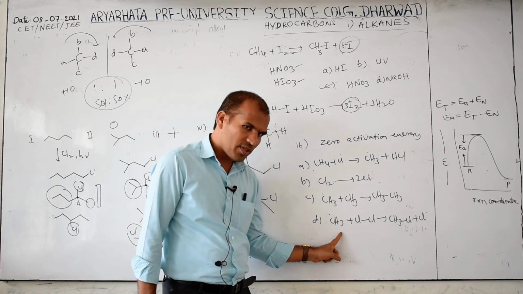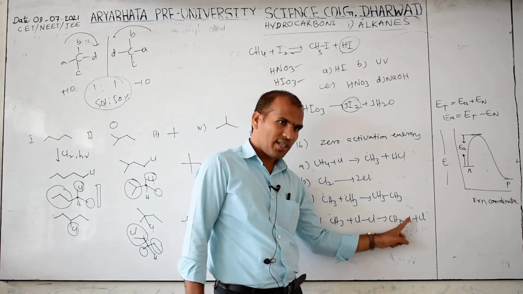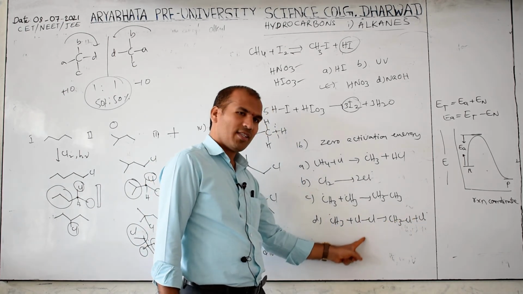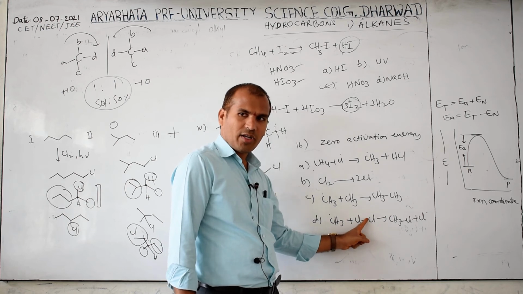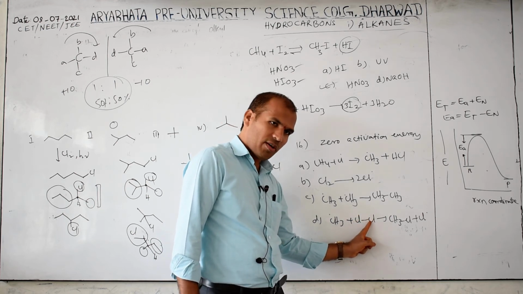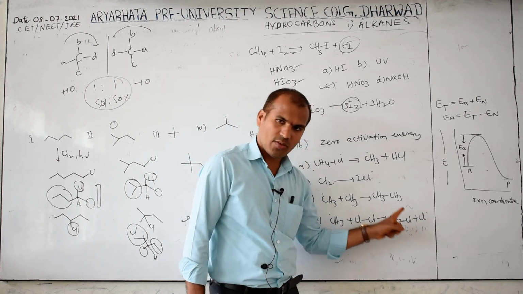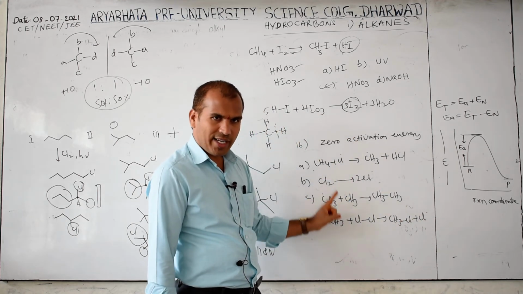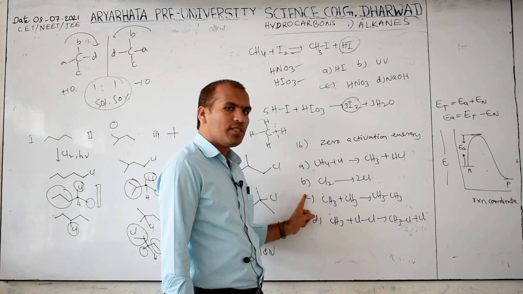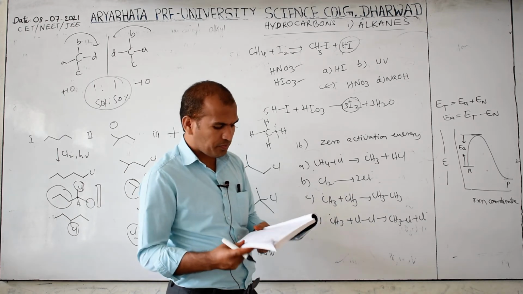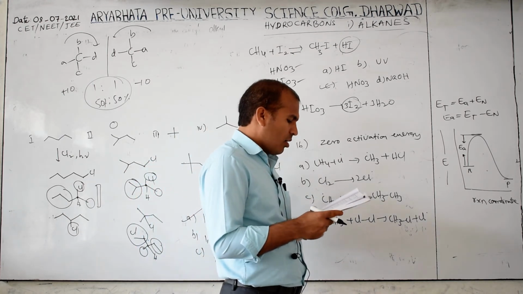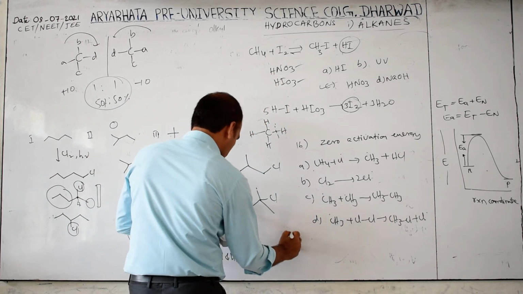Then here also you can observe, here also bond formed, CH3 Cl. But here breakdown is there. Got the point? These are bond breaking, then only one Cl bonded to here and another Cl dot is there. So again here bond breaking takes place. Therefore, which option is correct? C option. Okay.